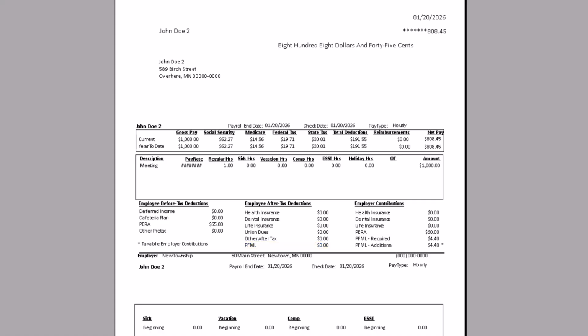Under the employer contribution, the paid family medical leave required is $440, plus the employer picking up 100% is paying the 50% for the employee, which would be an additional $440 from the employer. Under the employer contributions, notice that the paid family medical leave required is $440 and the paid family medical leave additional is $440, as in this instance, again, the employer is paying 100% of the premium. Now, let's take a look at how the premiums will be affected between a normal employer and a small employer.